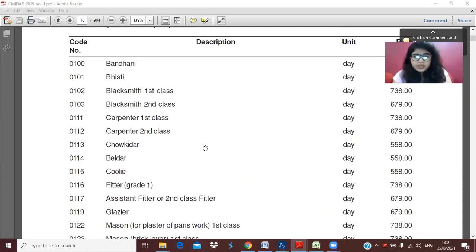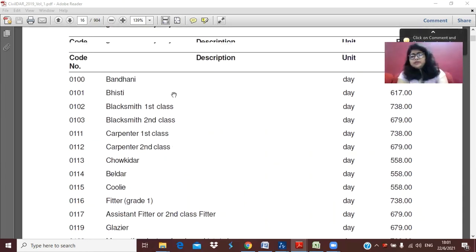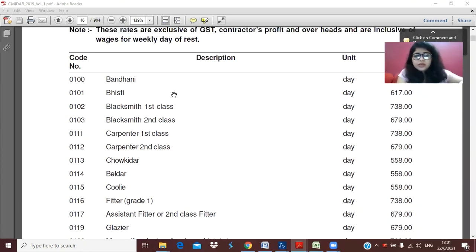You can also find how many labor or how many mistri, mason, whatever you call, you will need for the work of construction. If you search, you will get those numbers also.